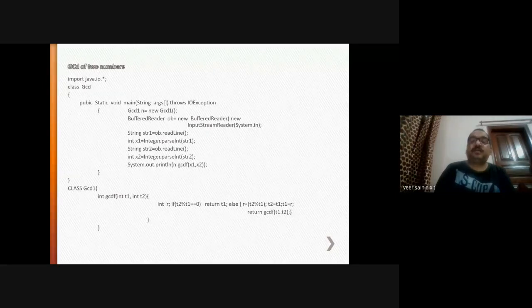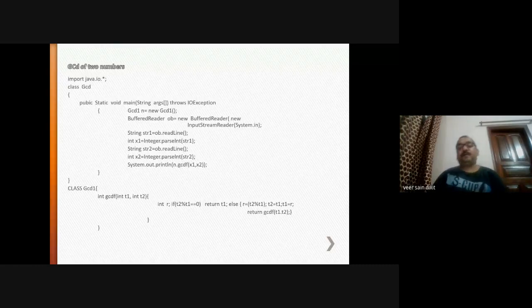Otherwise, if T2 is divided by T1 and the remainder is not 0, then the value of T1 will be assigned to T2 and the value of R will be assigned to T1, and return GCD(T1, T2). Whatever the value of T1, T2 is, will be returned to x1, x2 and that value will be printed.